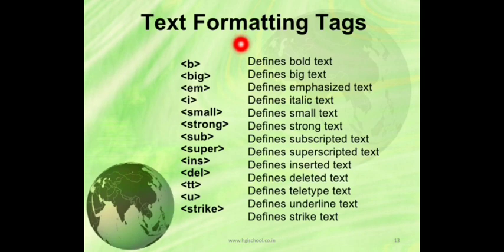Now another type of text formatting tags, you can see B tag. If we have to make the text bold, we will use the B tag. If we have to make the text big, we will use the big tag. EM for emphasis text, I tag for italic, small for small text, strong for strong. It will be similar to bold only. Sub for subscript, like if we have to write chemical formulas, H2O. So you can see in H2O, 2 is slightly below the baseline, then we will use the SUB tag.